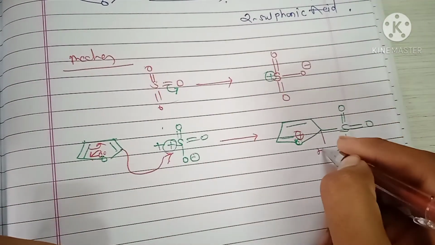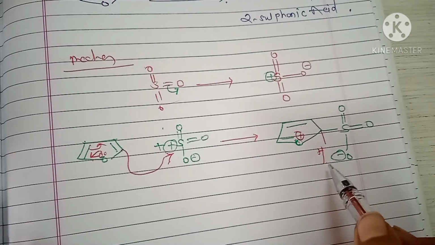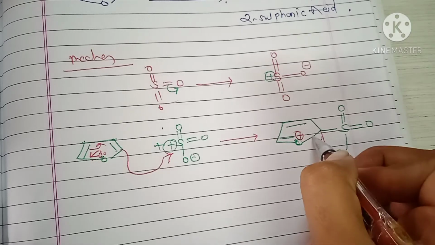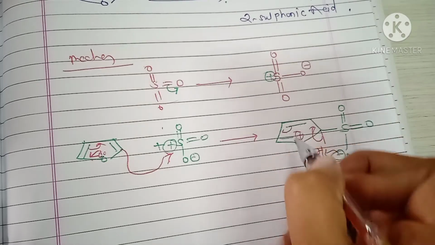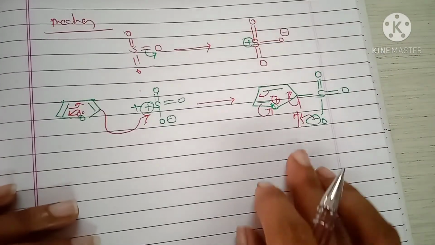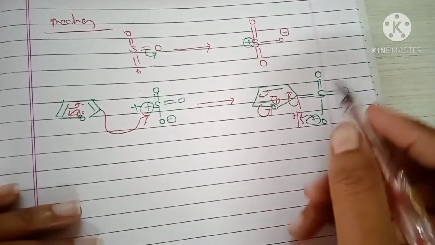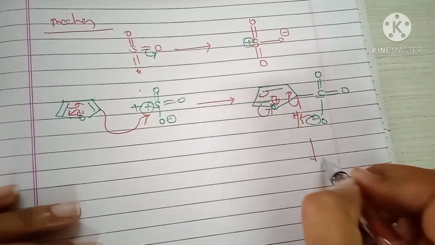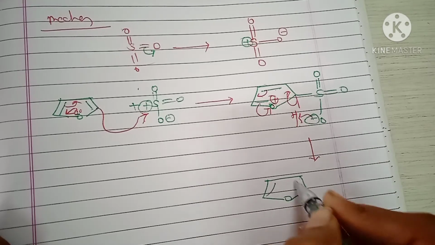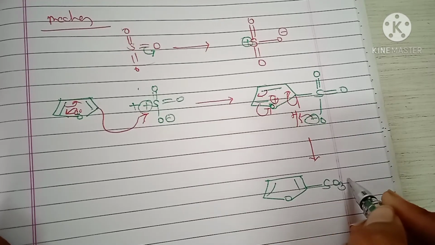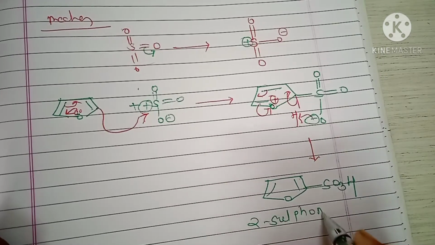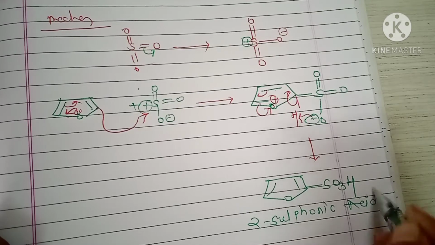Okay, next loss of this proton, this negative charge abstracts this proton, this bond shifts here, this bond shifts here, and this bond attacks the oxygen atom and stabilizes the positive charge on the oxygen atom, and here the formation of the structure of 2-sulfonic acid. Okay, here SO3H, this is the structure of 2-sulfonic acid.